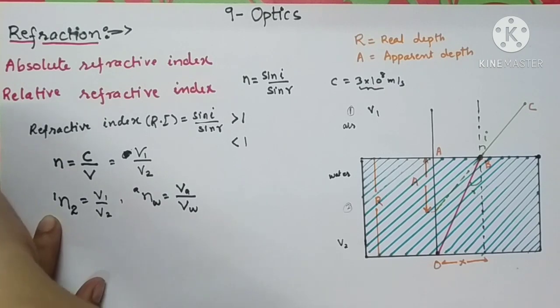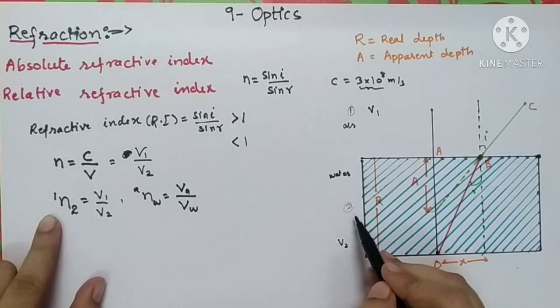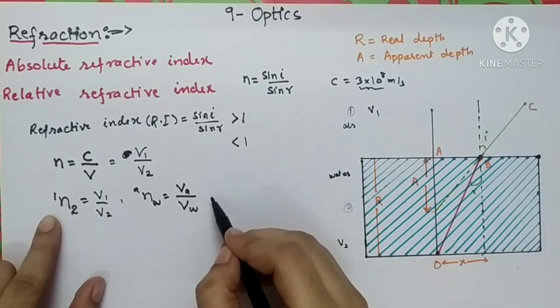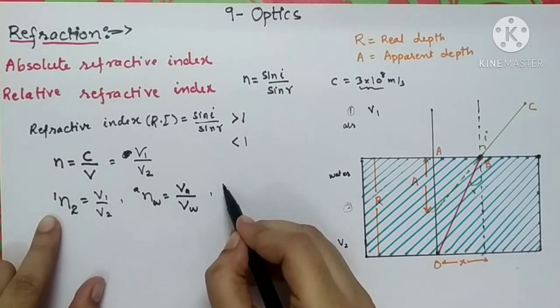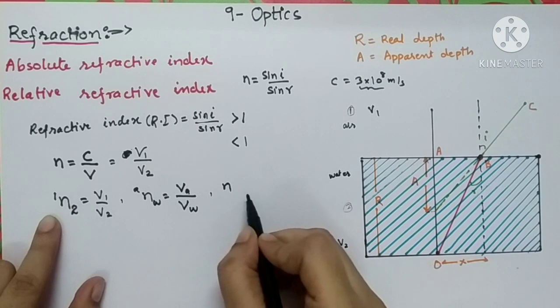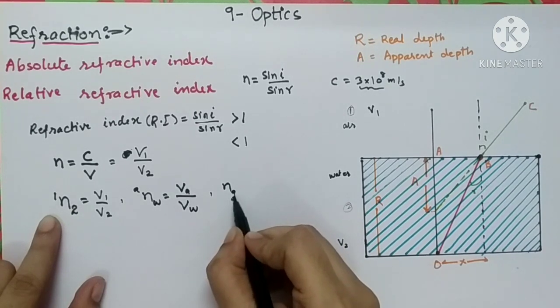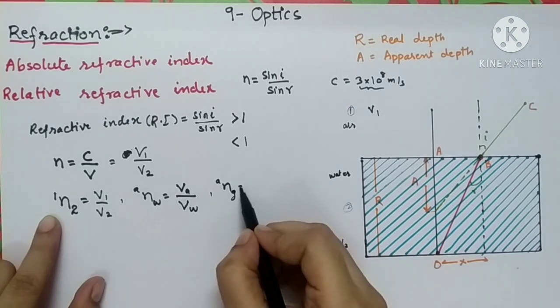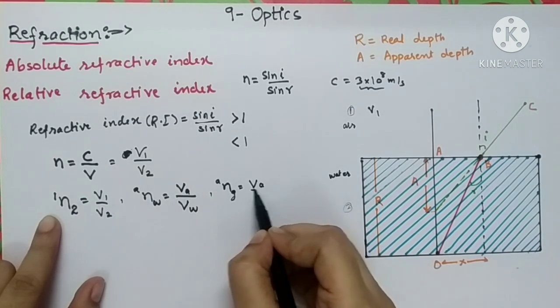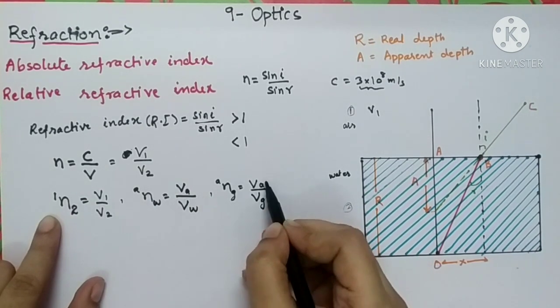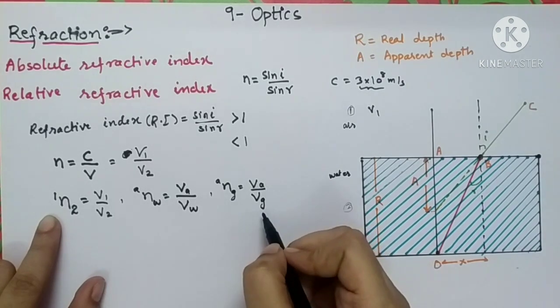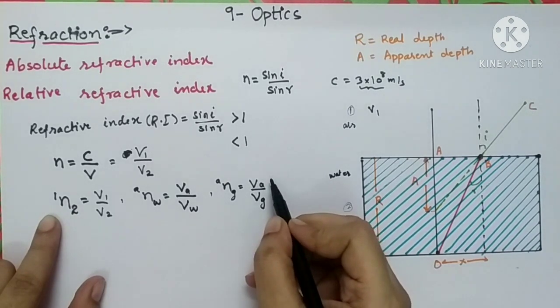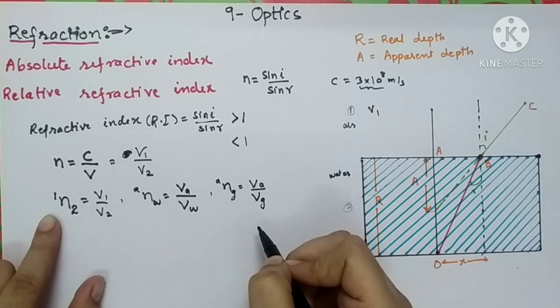Similarly, if the first medium is air and the second medium is glass, then how will you write down the formula for the refractive index n? At that time it will become the refractive index of glass with respect to air, equal to Va upon Vg, the ratio of the velocity of light in air to the velocity of light in glass.